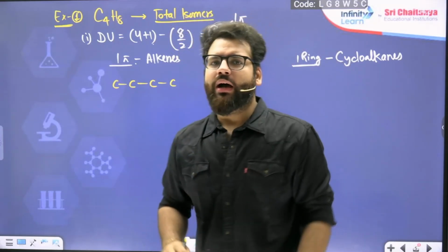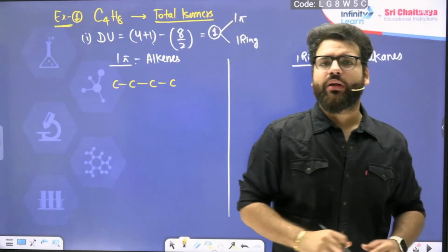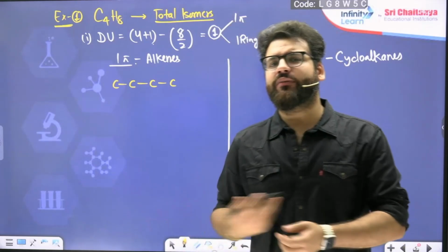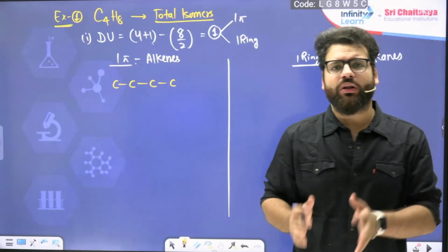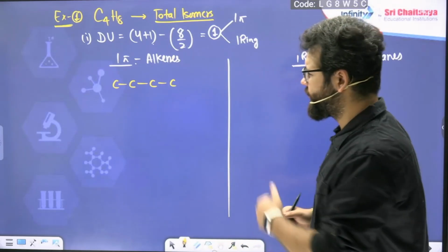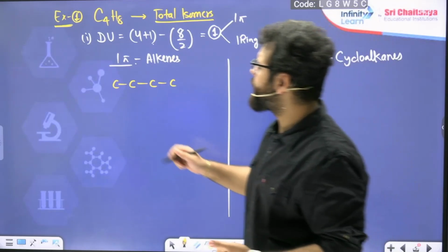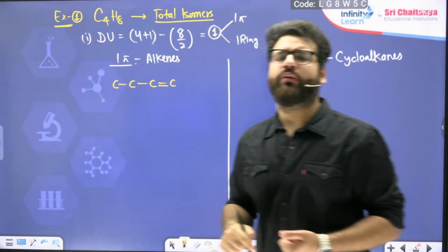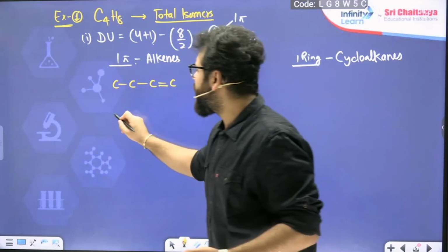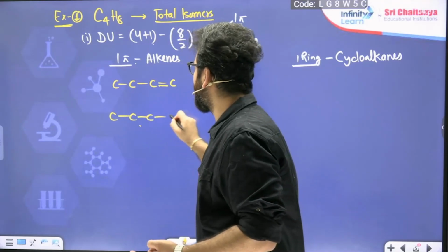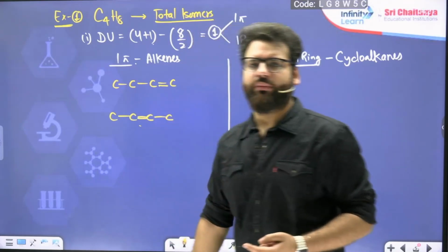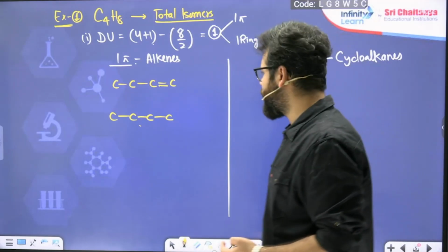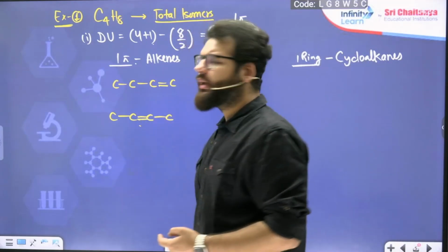After you have drawn your parent chain, now think of different positions where you can put the functional groups or the unsaturation. So in a butane, I can put a pi bond here at number 1. Here also will be number 1. So it will become but-1-ene. Or I could do it on number 2. It will become but-2-ene. But-1-ene, but-2-ene. Nothing else is possible.